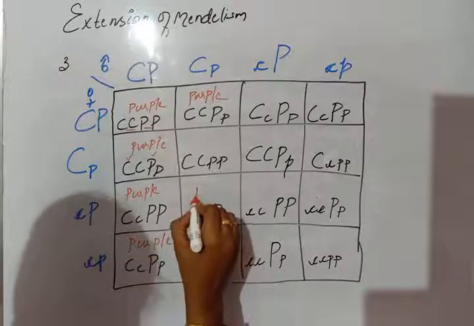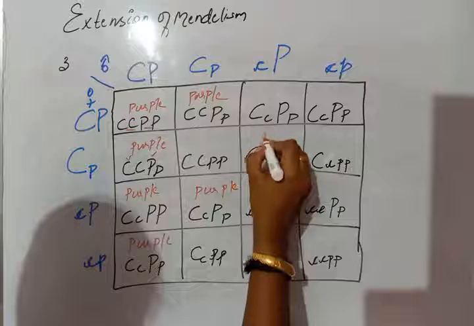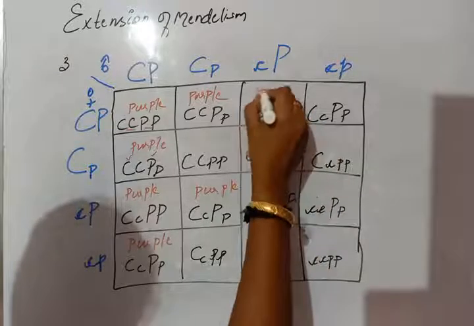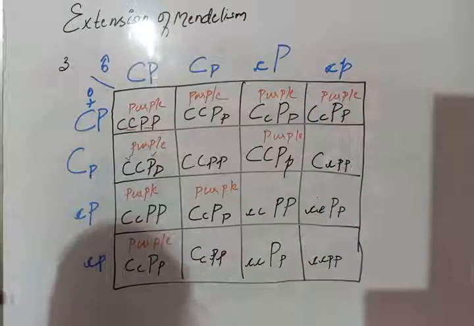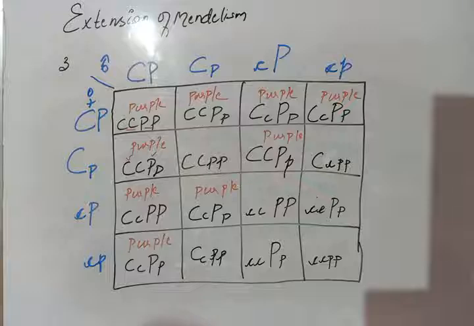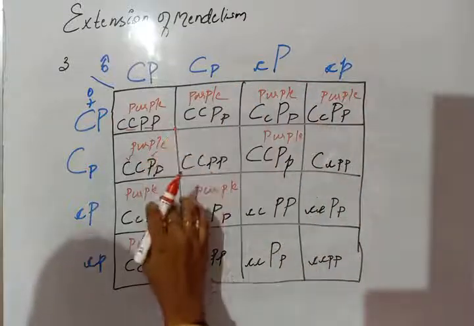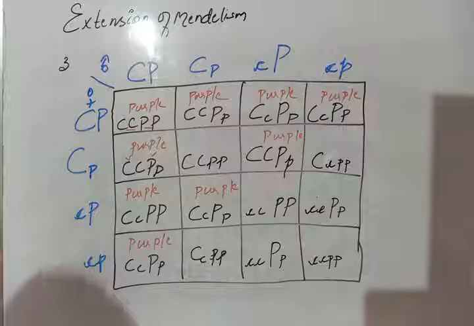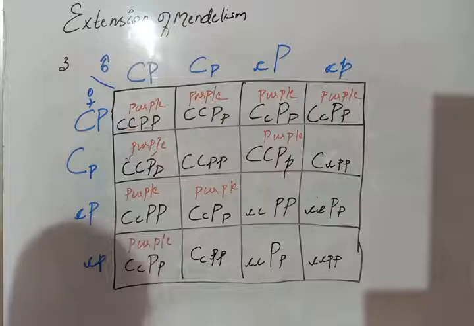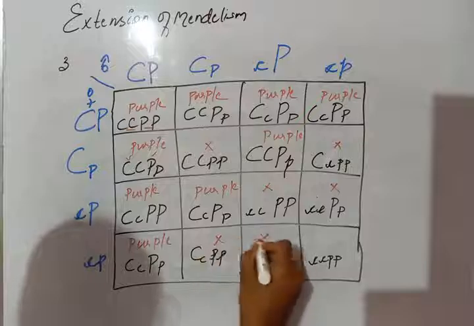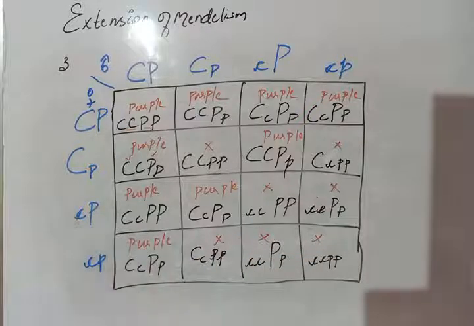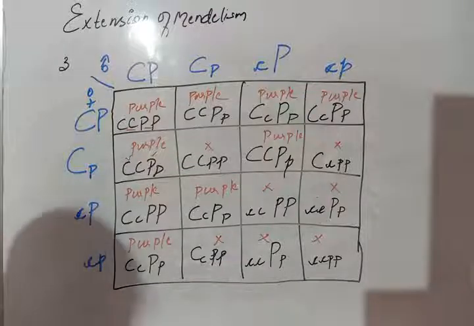Okay, so just write purple wherever there is a single capital C and capital P. If you count 1, 2, 3, 4, 5, 6, 7, 8, 9, we obtain 9 purple, or 9 colored plants. Then these are colorless. So we obtain 7 colorless and 9 colored plants.